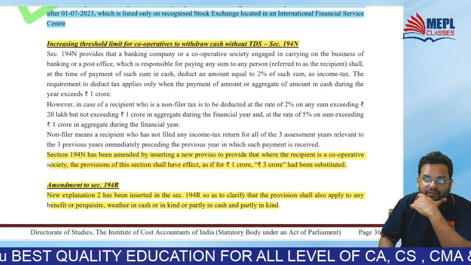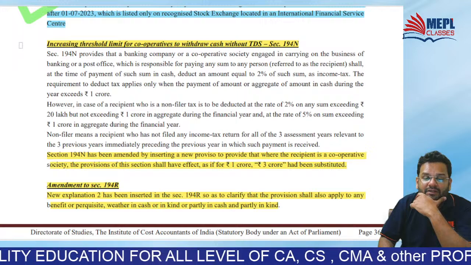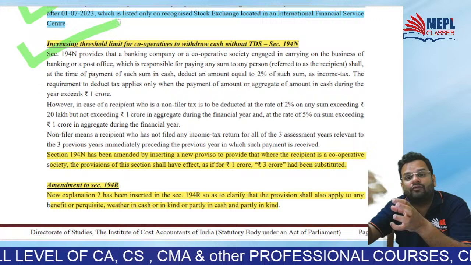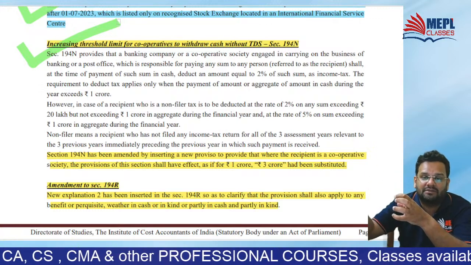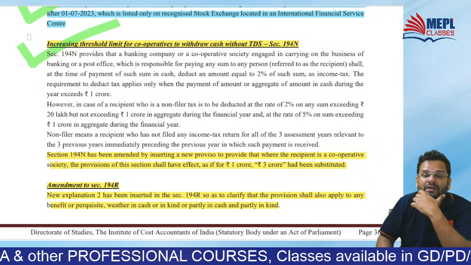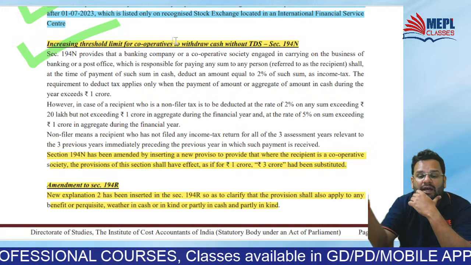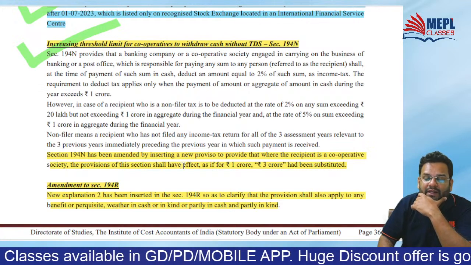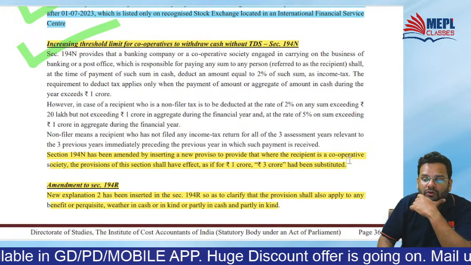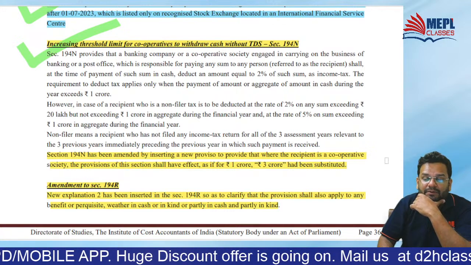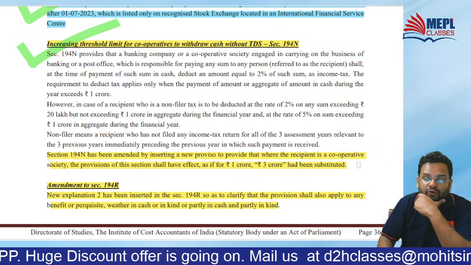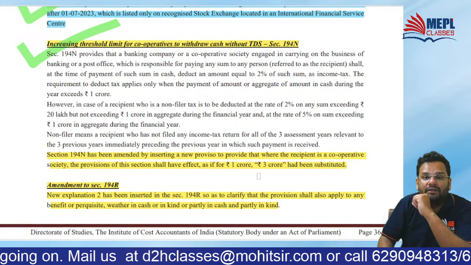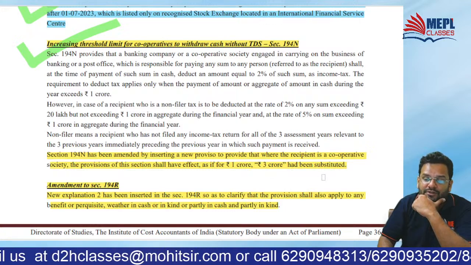Then threshold limit has been increased in 194N. What is 194N? Withdrawal of cash. Cash withdrawal from banks. Threshold limit has been increased if a cooperative society is withdrawing the cash. Okay. So see, 194N has been amended by inserting a new proviso to provide that if the recipient is a cooperative society, the provisions of this section shall have effect as if for 1 crore, 3 crore has been substituted.